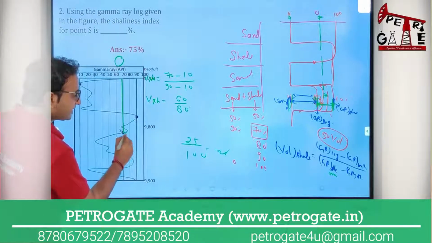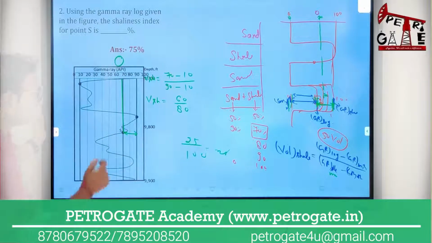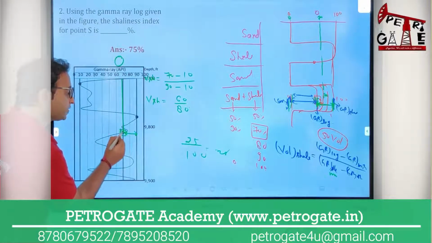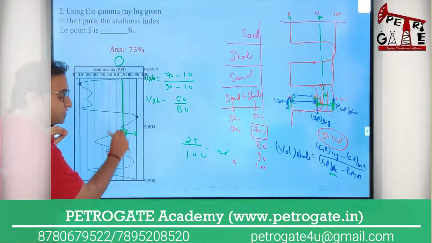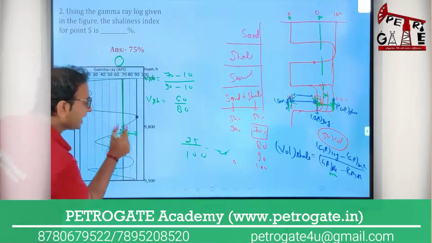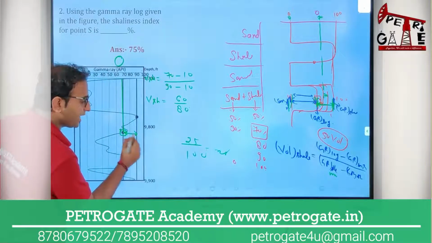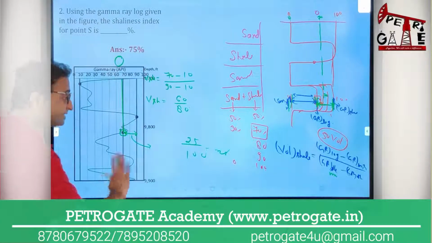And this reduction, why the reduction you are having? Because there will be rock which is the mixture of sand and shale. Sand will be saying that the deflection should go, shale will be saying the deflection should not go. So the deflection that did not go, whatever the reduction you are having, that will be because of sand. So you can take sand volume also.